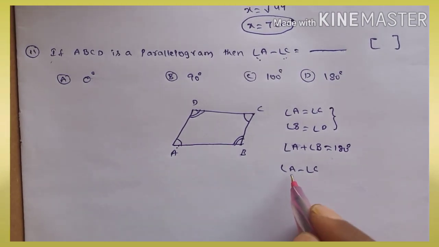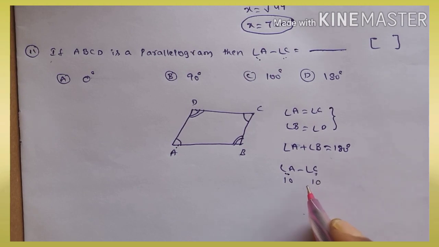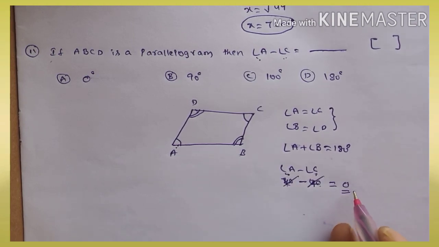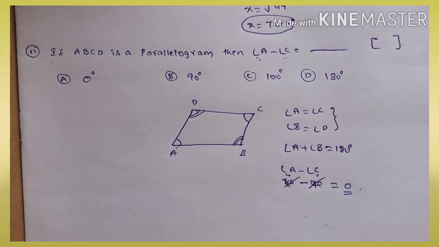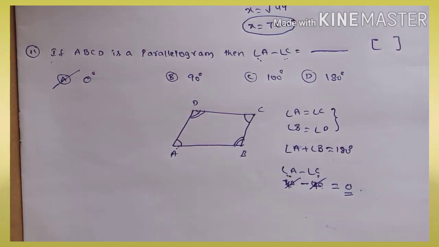Okay, here angle A and angle C both are equal. Here this is 10, this is also 10. 20 means 20, 40 means 40. Both angles are equal, so when the equal angles are subtracted, the value is equal to 0. So angle A minus angle C is equal to 0 degrees. So option A is correct.